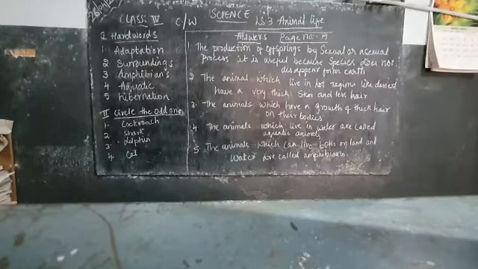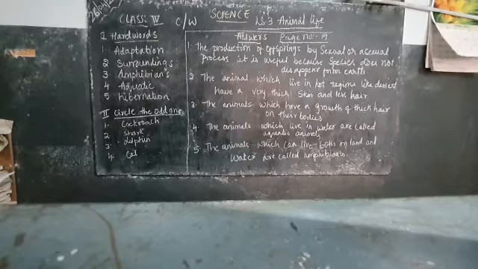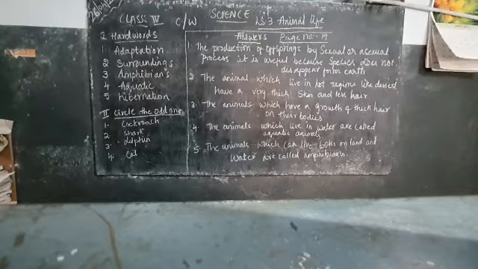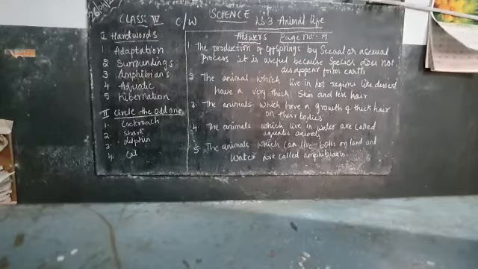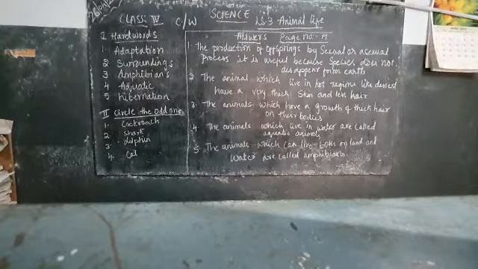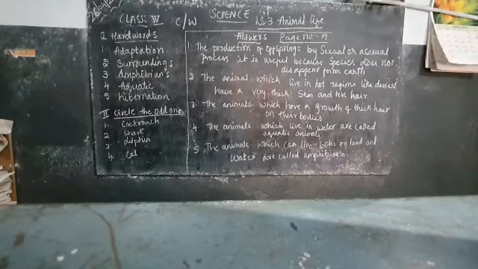Fourth question is, what are aquatic animals? What helps them to live in the water? So the animals which live in the water are called aquatic animals. Fifth question, what are amphibians? So the answer is the animals which can live both on land and water are called amphibians.